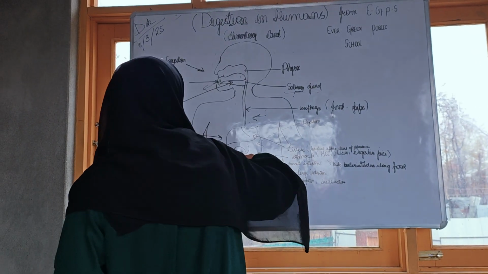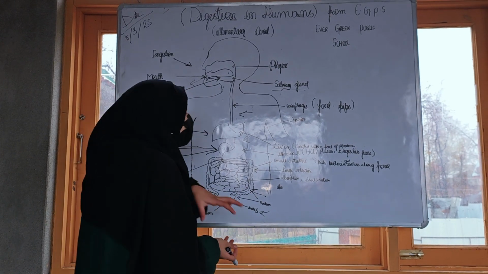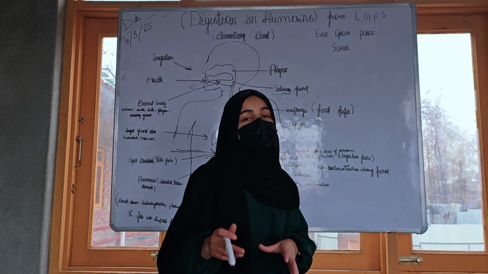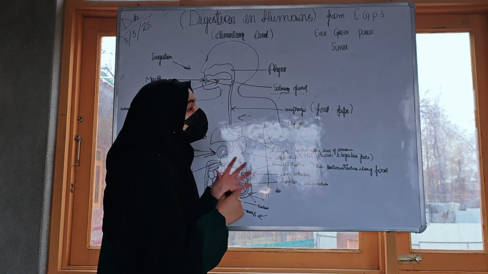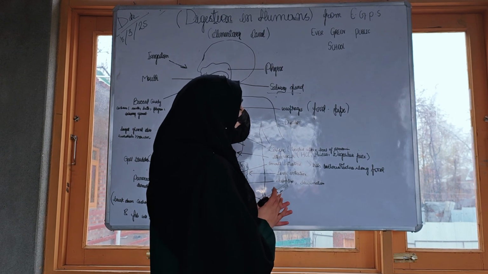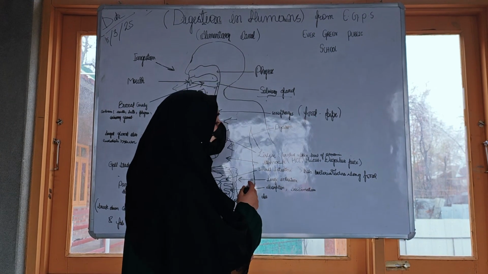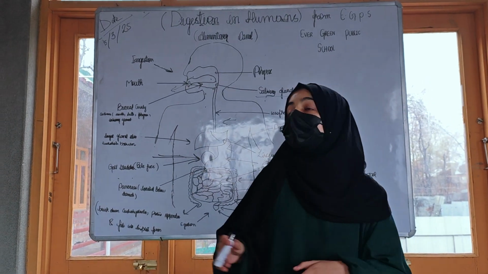Now the food is passed into the small intestine. The small intestine is coiled in shape and is 7.5 meters in length. When this digested food enters the small intestine, it is absorbed into the blood vessels in the walls of the intestine.